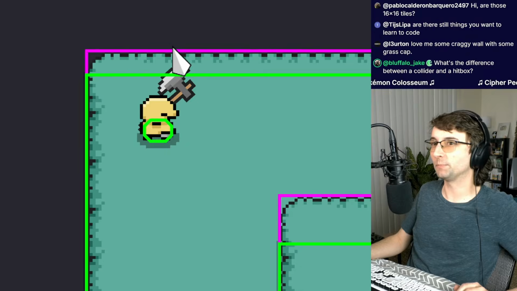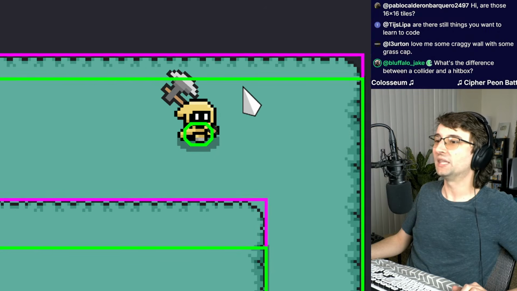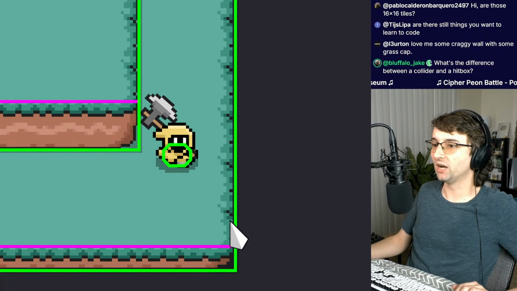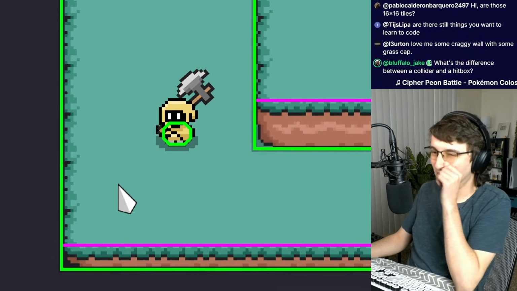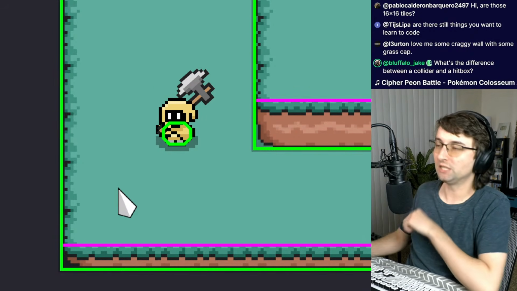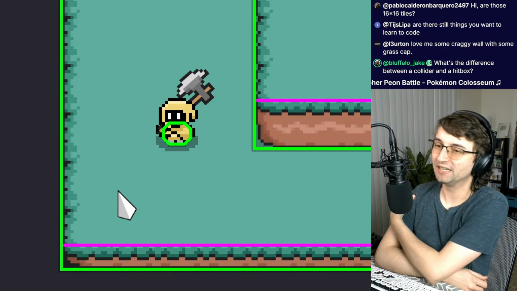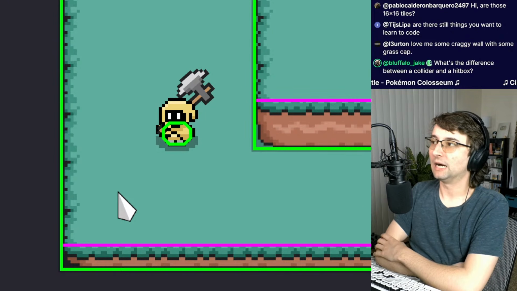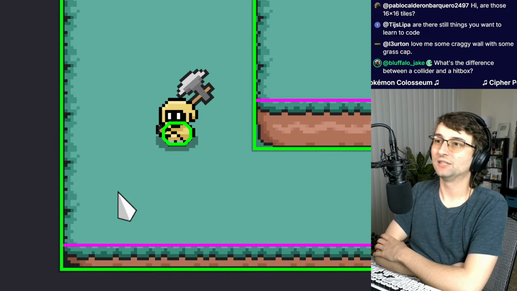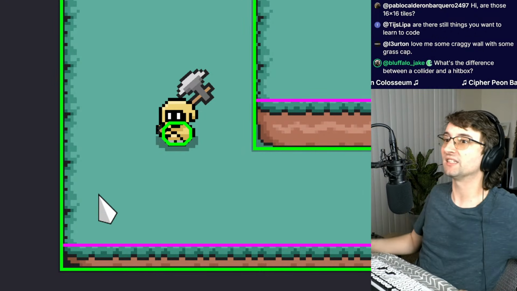And that's where the purple box comes in. The purple box lines up with the cap. So we have the purple box and the green box. The green box kind of lines up with the cliff side, and the purple box kind of lines up with the surface. The reason there's a difference is because they're treated differently.